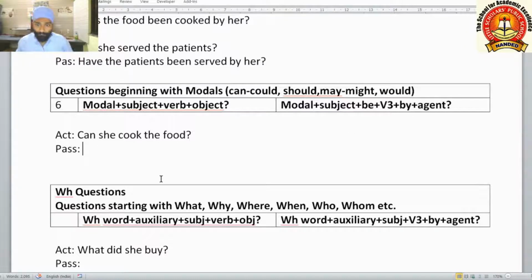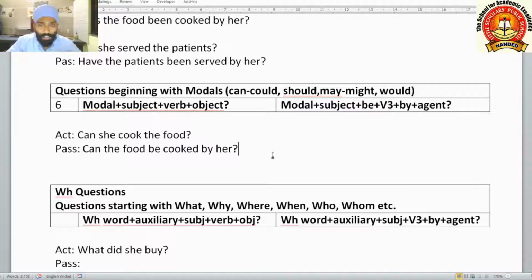Can she cook the food? Here we have to keep the modal verb as it is, can. Thereafter the subject, the food, and then be cooked, the V3 form of the main verb. Can the food be cooked by her?